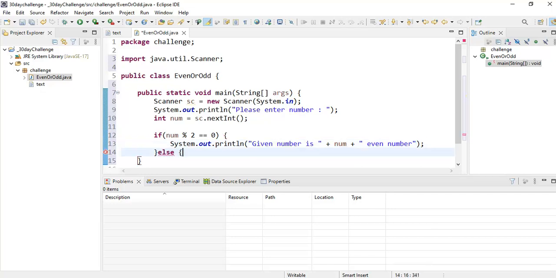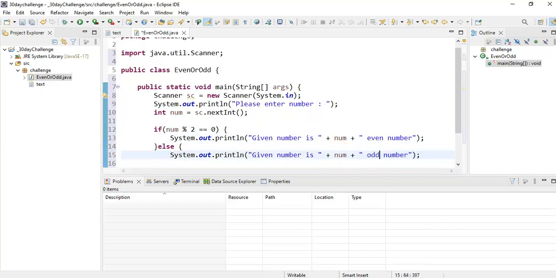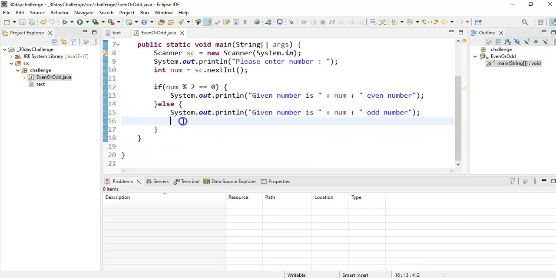Then the else block. Simply in the else block, we print "odd number". Simple program.